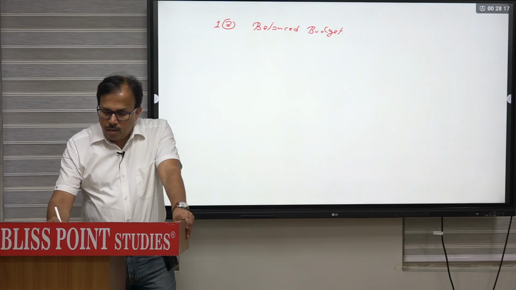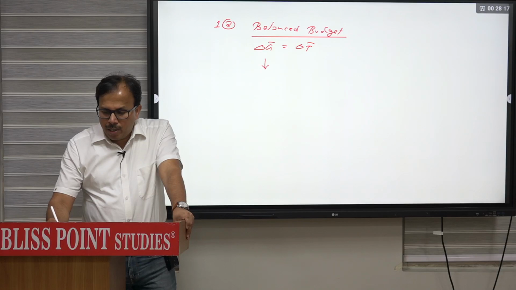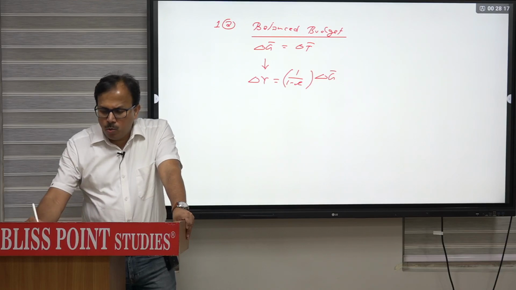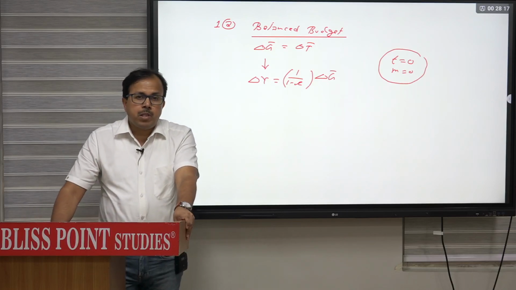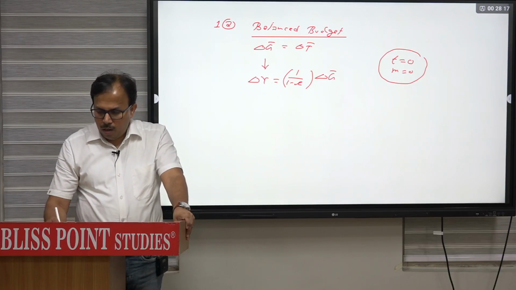by stating that government budget can be balanced if change in the government expenditure is equal to change in the tax. Now what will be the change in income because of change in government expenditures? So, delta y due to delta g. Now that will depend upon multiplier, and simple multiplier is 1 upon 1 minus MPC, ignoring or assuming that small t is 0, small m is 0. मतलब income tax rate 0 है और import की propensity that is also 0. So, or you can say it is a closed economy.